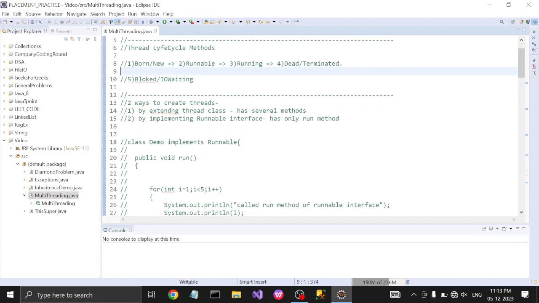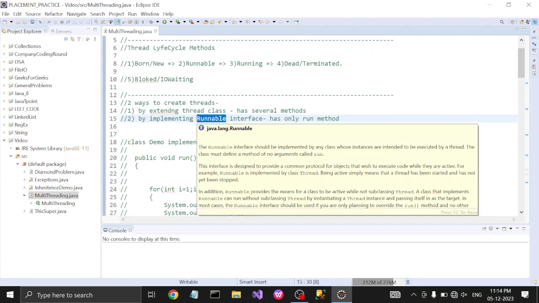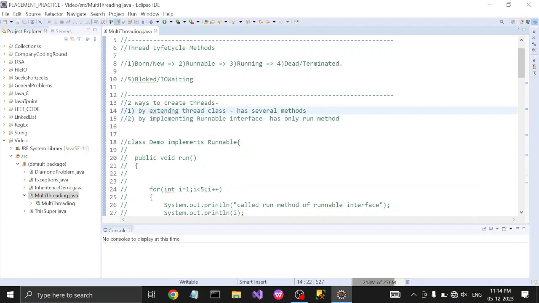So there are two ways to create threads: by extending the Thread class and by implementing the Runnable interface. The Thread class has several methods like start, run, sleep, join, yield, setName, getPriority, setPriority, isAlive, isDaemon, setDaemon, interrupt, getId, setId, getThreadGroup.